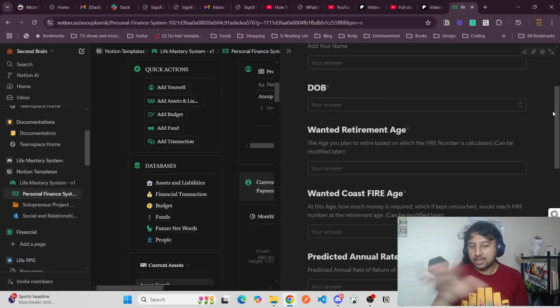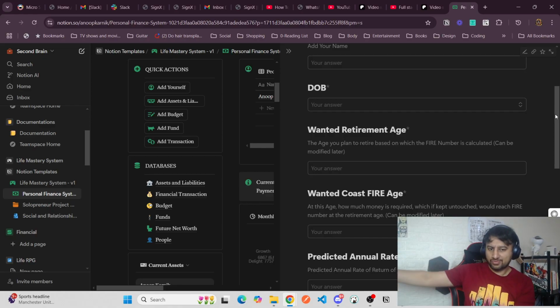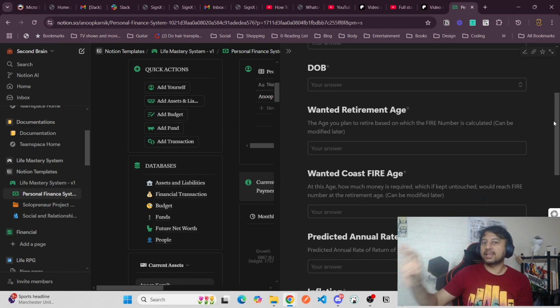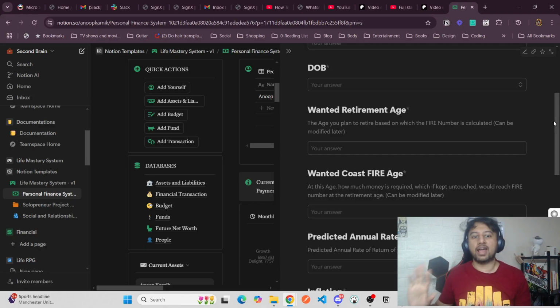Afterwards there is coast fire age. Coast fire is the amount of money you need to have at an age. Here, only the age needs to be mentioned. At that age, if you have that money, then by the retirement age you will reach the fire number if you don't take any money out.